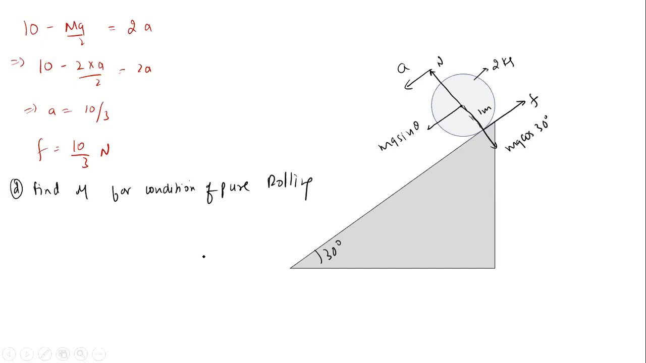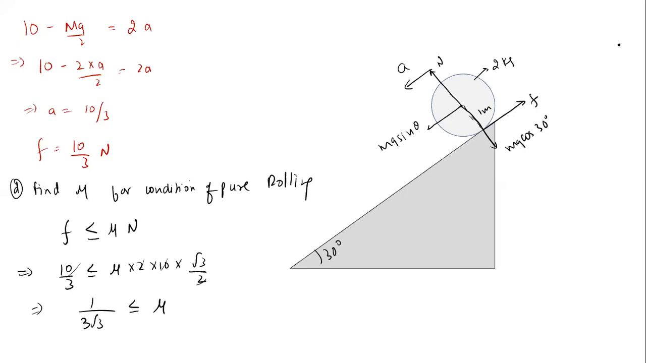So the friction force which we have found should be less than or equal to the limiting friction, which is mu times the normal reaction. So that would be 10 by 3 less than or equal to mu into mg cos 30. Here m is 2, g is 10, cos 30 is root 3 by 2. So this 10, 10, half cancel out. So 1 by 3 root 3 is less than or equal to mu. So the mu value should be less than or equal to 1 by 3 root 3.